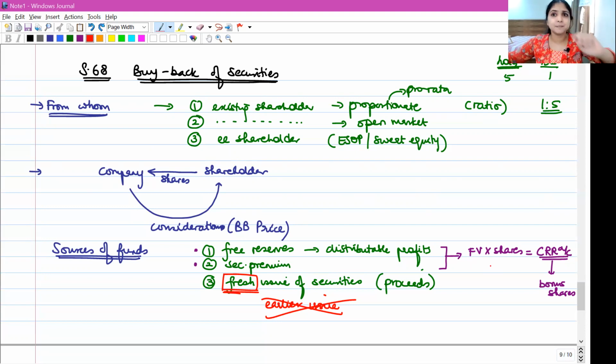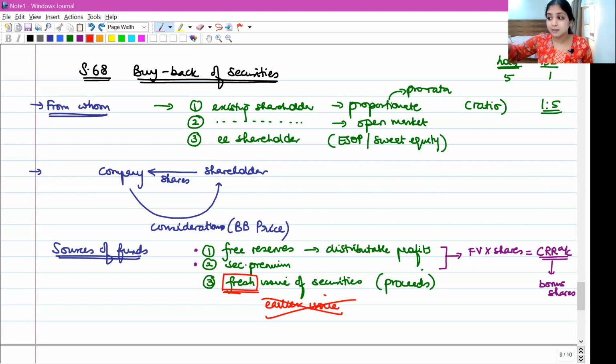I remember some 3 or 4 months back, this company, Ajanta Pharma Limited, a pharmaceutical company, had rolled out a buyback. I'm not sure about the exact numbers, but as far as I remember, the company's market price was somewhere around 1,400, and they had announced a buyback where the buyback price would be 1,800. So the market price is 1,400, buyback price is 1,800. Buyback price will generally be even more than the market price.